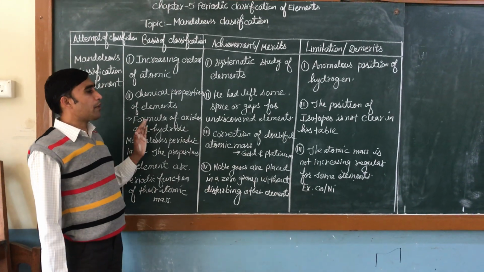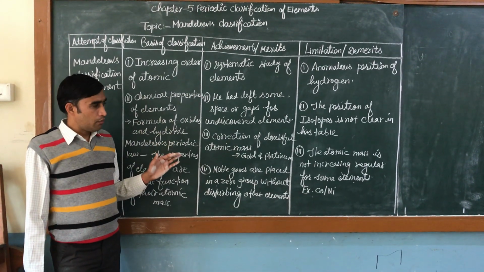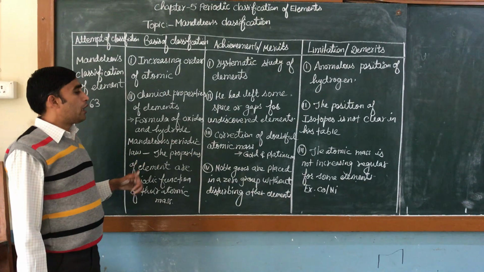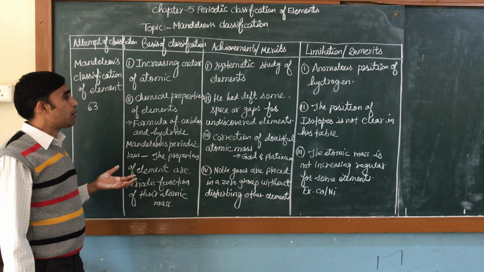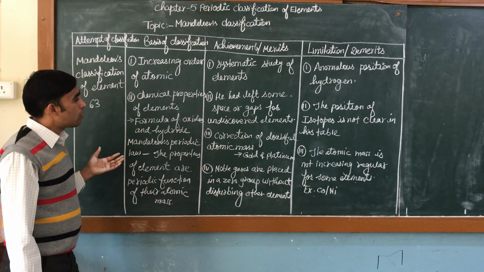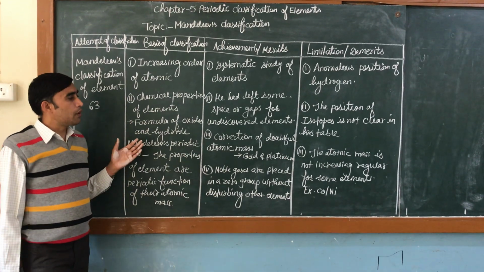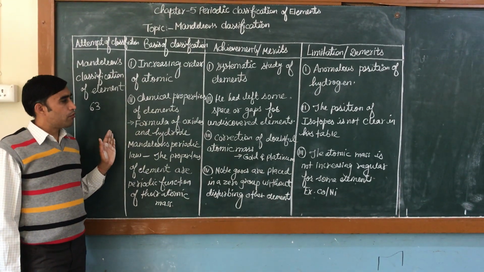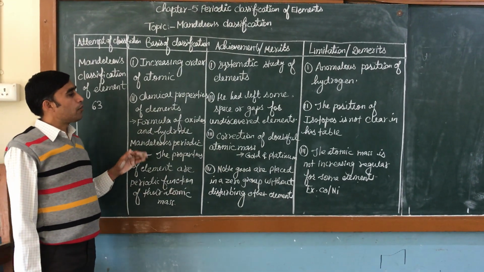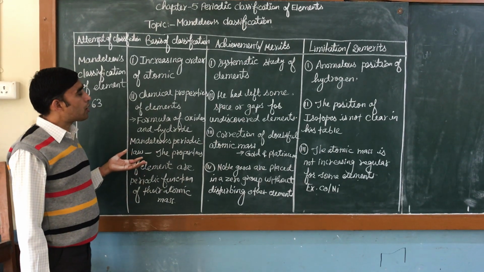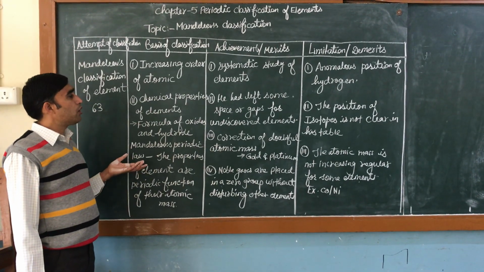That's why this classification given by Mendeleev was not successful. And finally, Henry Moseley developed a modern classification of the elements in the form of the modern periodic table. We will discuss the modern periodic table in the next video.